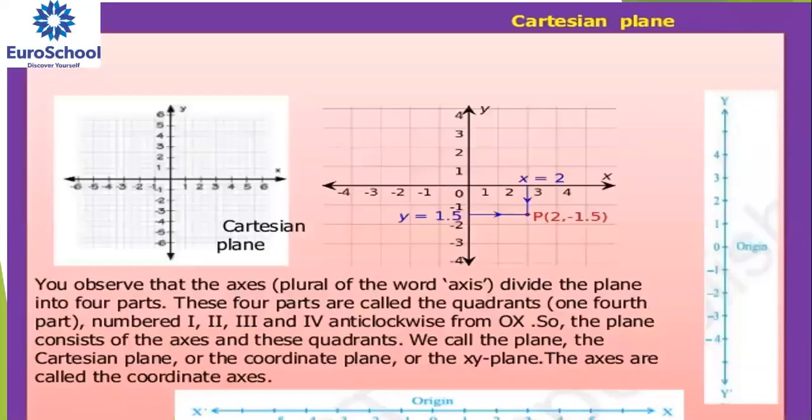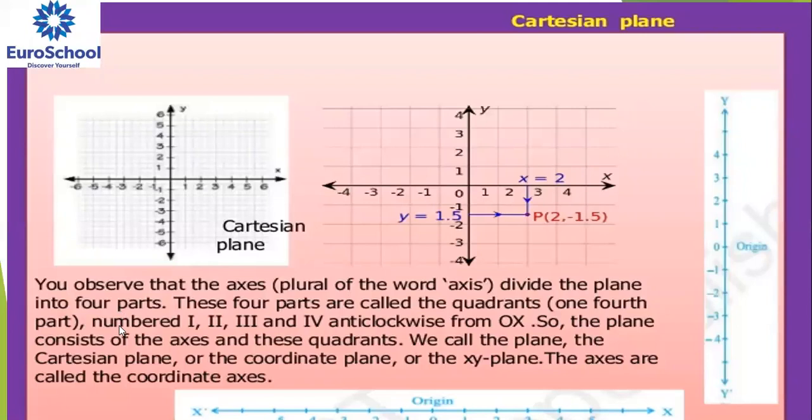What is the Cartesian system? It is a plane. If you observe, the axes divide the plane into four parts. These four parts are called quadrants.